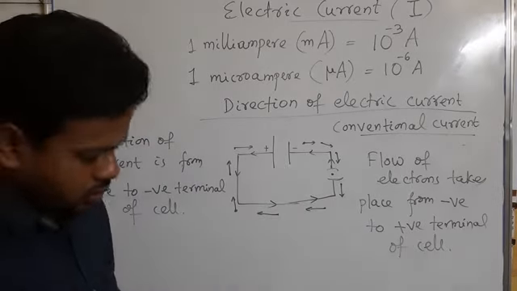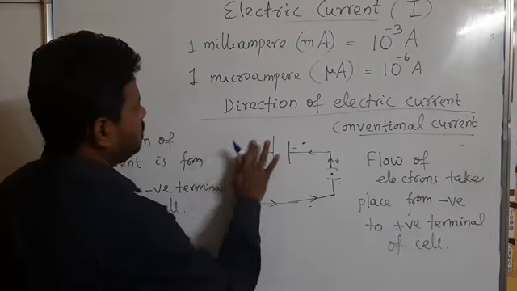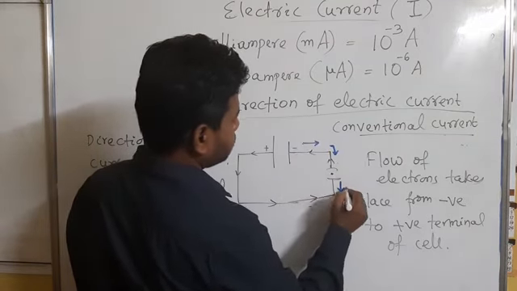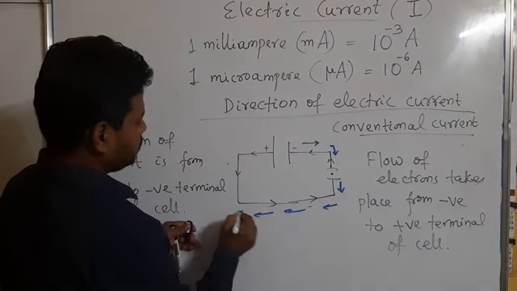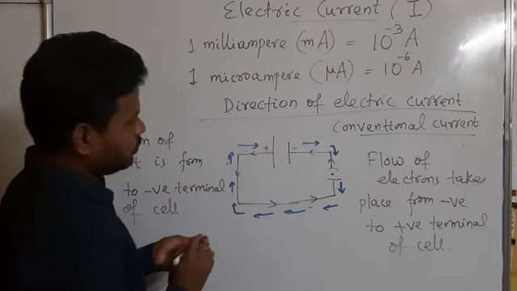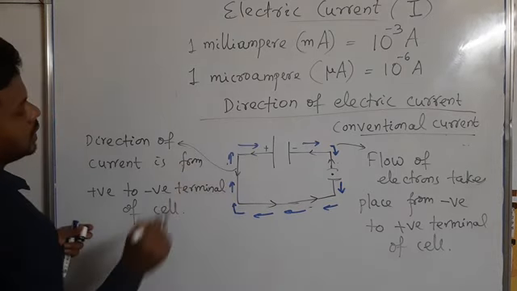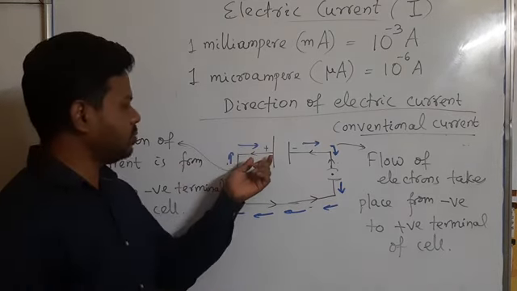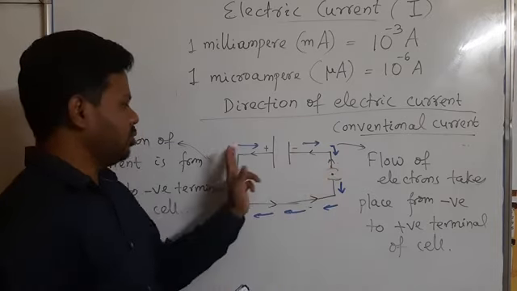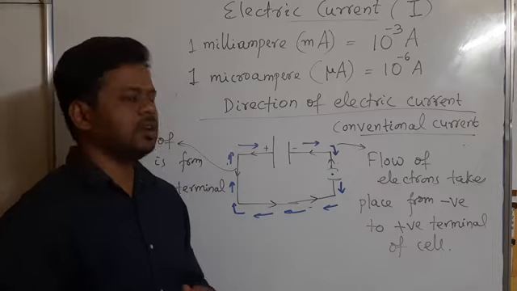So if I show this with a different color, this is the flow of electrons, and this is the flow of current. So current always flows from positive to negative terminal, whereas electrons flow from negative to positive, because it was discovered later. Hence we call this current conventional current.